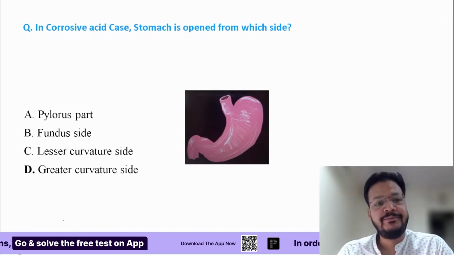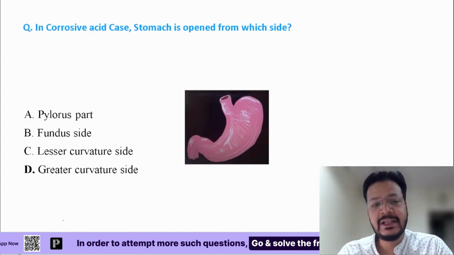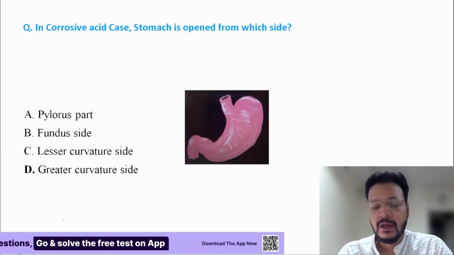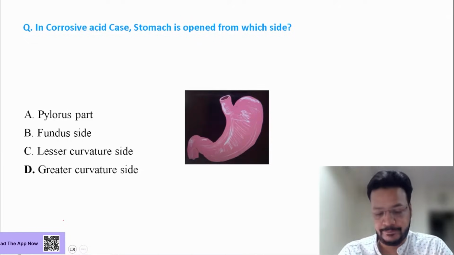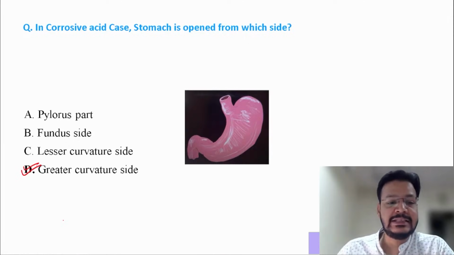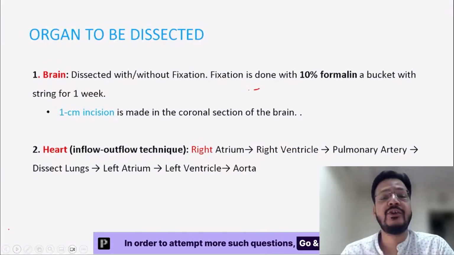Now, the next question. In corrosive acid case, the stomach is opened from which side? Pylorus part, fundus part, lesser curvature, or greater curvature? Poroscopy is the study of pore. Here, without any doubt, the answer is greater curvature. Now I'll discuss the other dissections also.